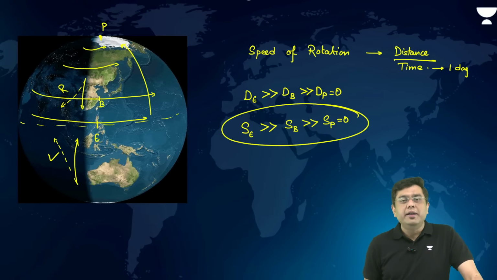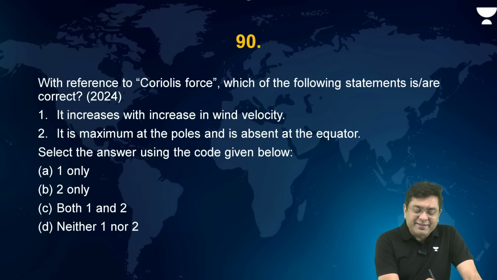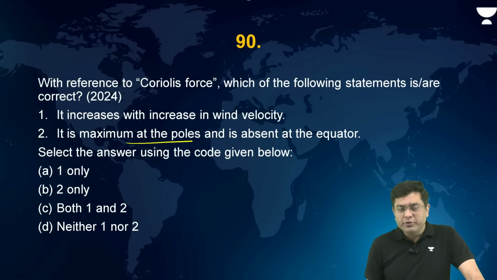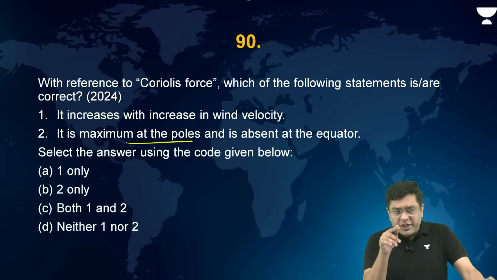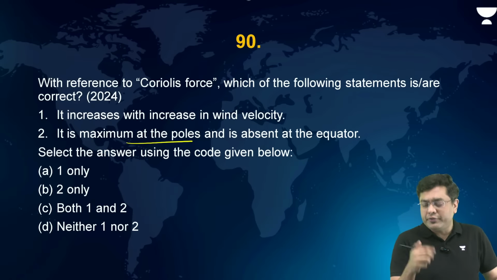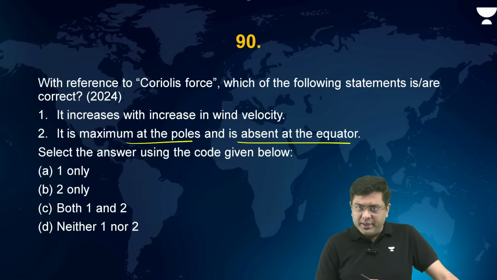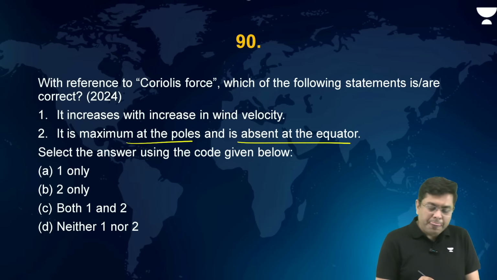That is what leads to Coriolis force. So where will it be maximum? It will be maximum where the speed differential of rotation is the highest, right? So it is maximum at the region of the poles, and where the speed of rotation 5 degrees north of equator, 5 degrees south of equator, is similar, no deviation, absent at the region of equator.